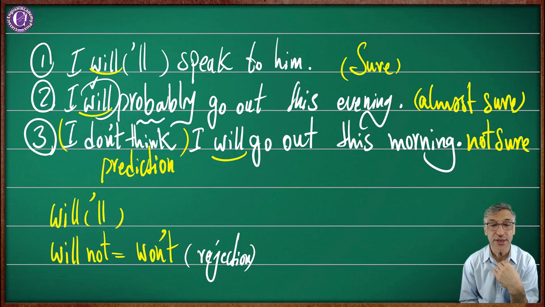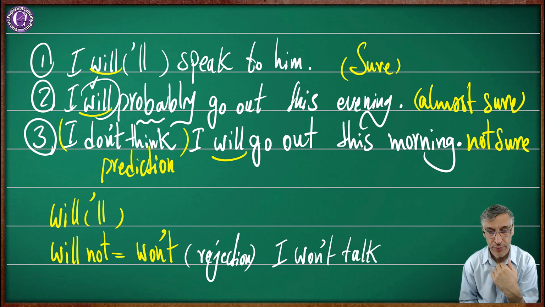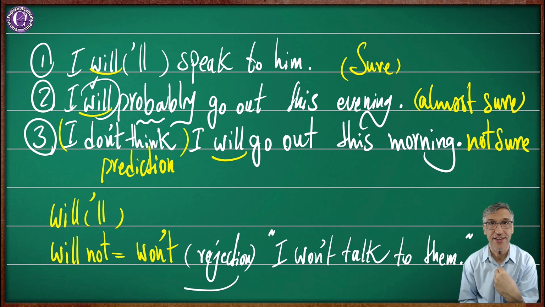Rejection, you dismiss it, you reject something. I won't talk to them. They will not listen to me. It means I reject talking to them because they reject listening.